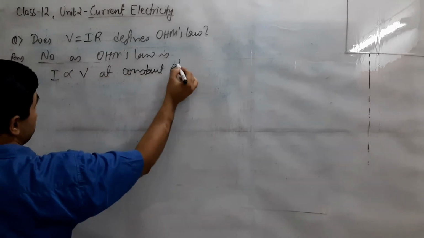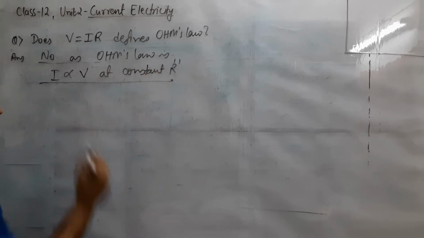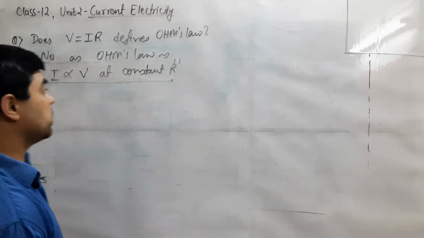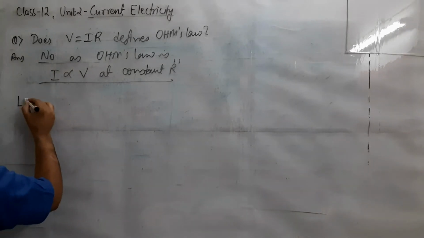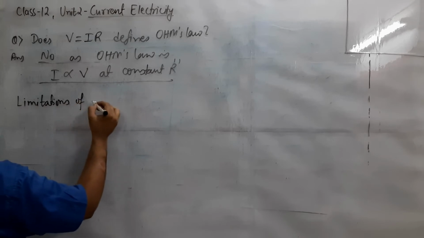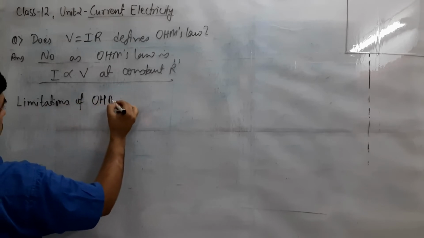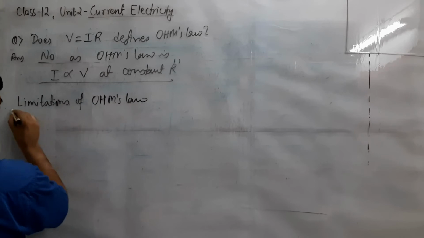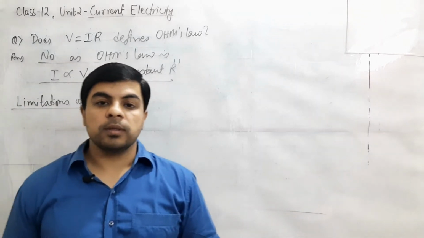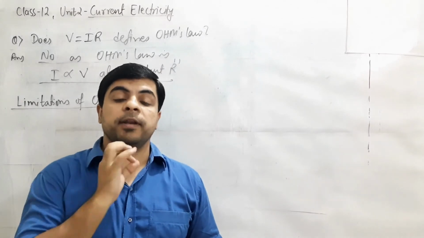R should be constant to apply Ohm's law, and this answer originates our next topic, that is called limitations of Ohm's law. Limitations of Ohm's law says that Ohm's law is not applicable everywhere.